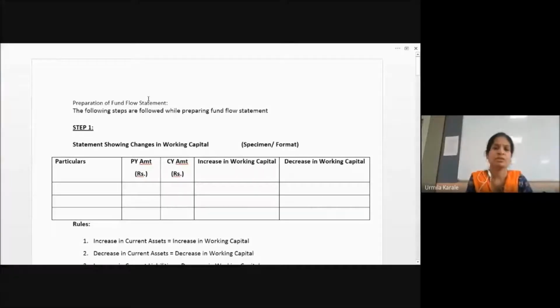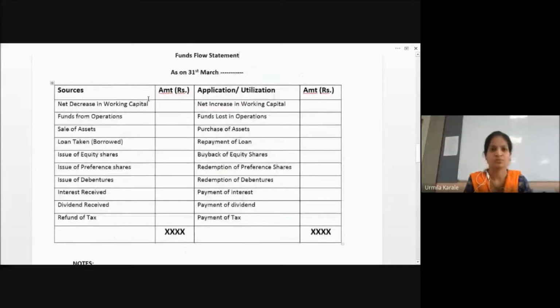So for preparation of fund flow statement, what all steps are involved that we are talking about? When it comes to preparation of fund flow statement, what we want is this one. So this you have to create. So what exactly are we trying to find out in this particular format, if you see? We are trying